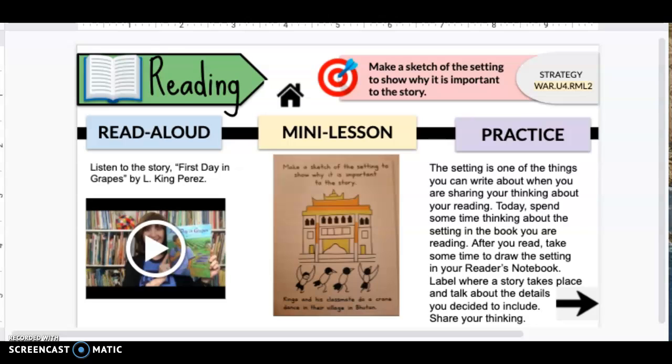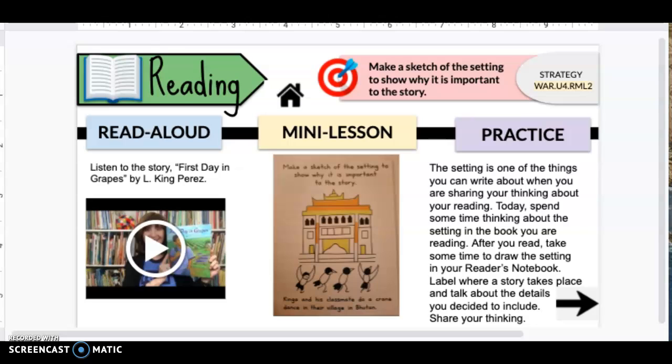So today, I would like you to think about the setting of a story that you are reading. The setting is one of the things you can write about when you are sharing your thinking about your reading. Today, spend some time thinking about the setting in the book you are reading. After you read, take some time to draw a sketch of the setting in your reader's notebook. You know that green reader's notebook? Open to a page and draw the setting of your book.